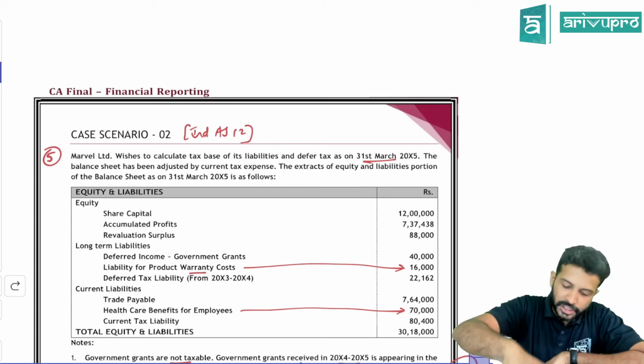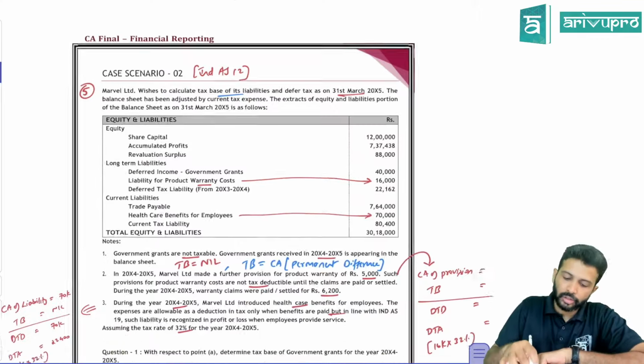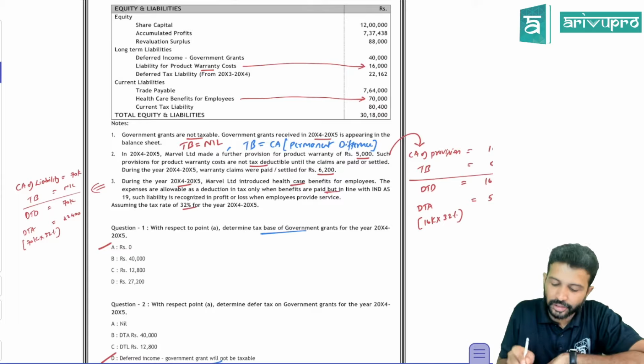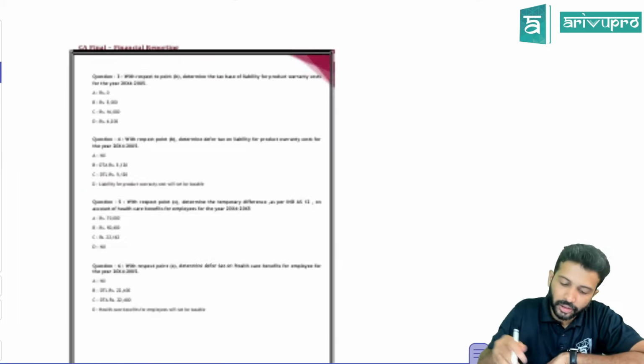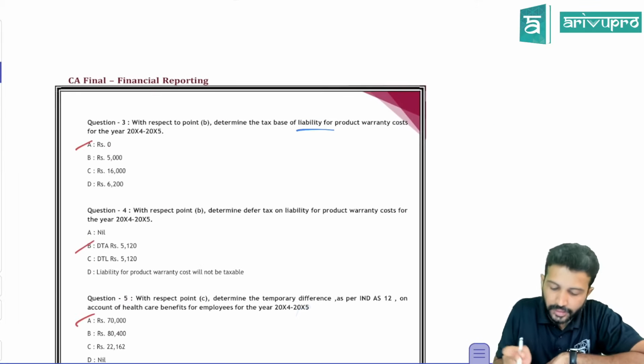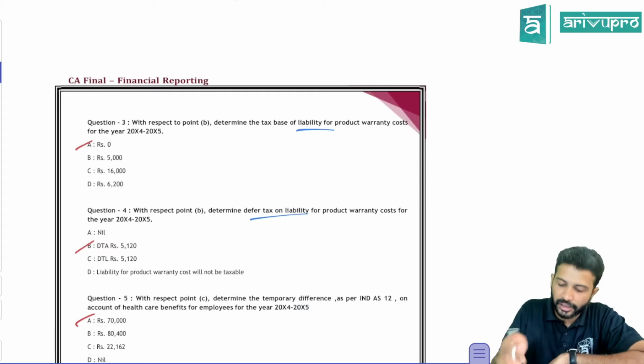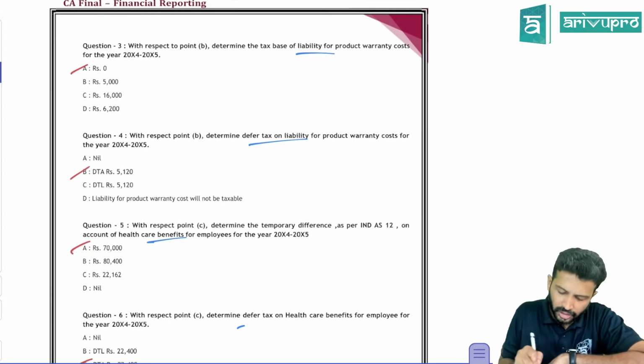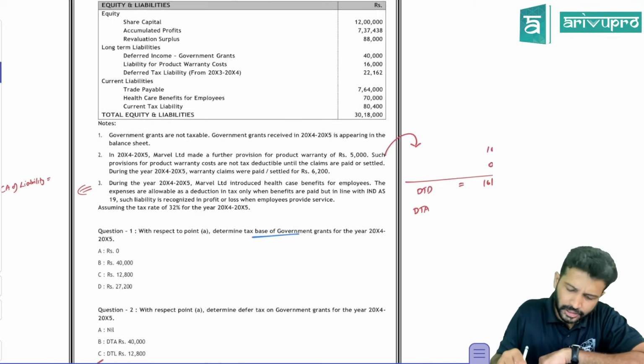Marvel Limited, they wish to calculate tax base. Again, the same. So what we'll do is quickly run through the requirements. You need to calculate the tax base of government grant and deferred tax relating to government grant. Then they're asking the tax base of liability, DTA, DTL on liability. Then they're asking you something on healthcare benefits. It's pretty much a similar setup.